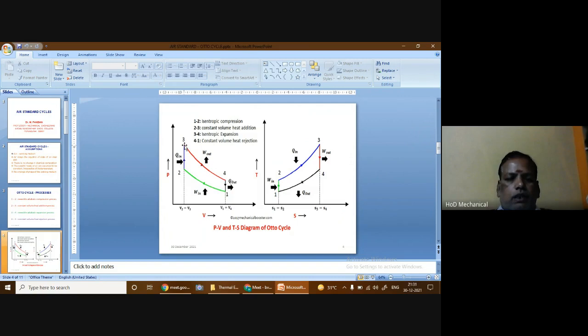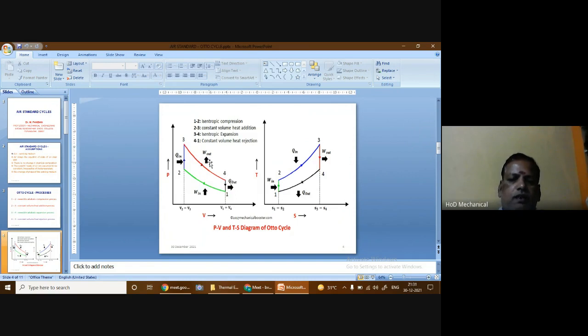After the heat supply is over, the hot air undergoes the expansion process. Naturally, during the expansion process there is a decrease in pressure, a decrease in temperature, and an increase in volume from V3 to V4.